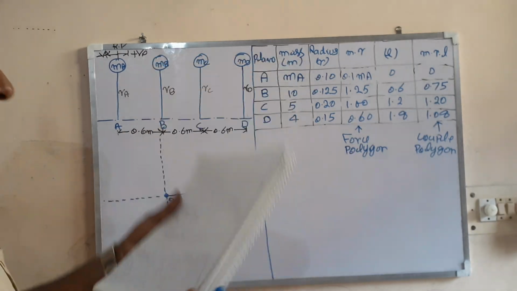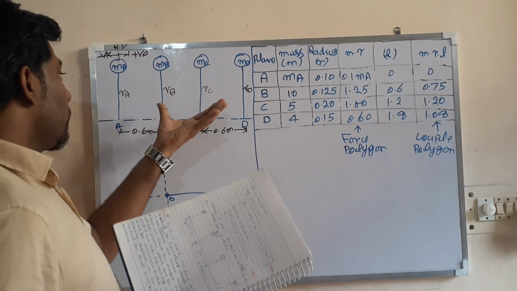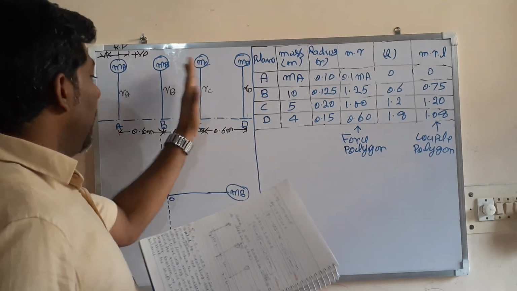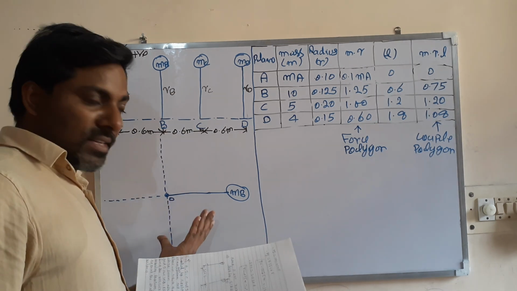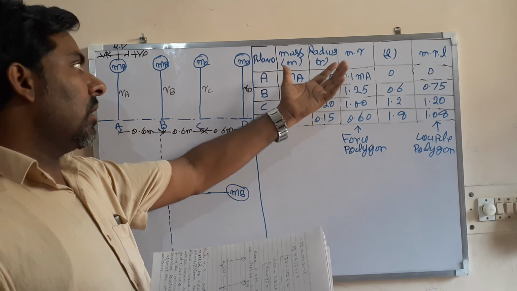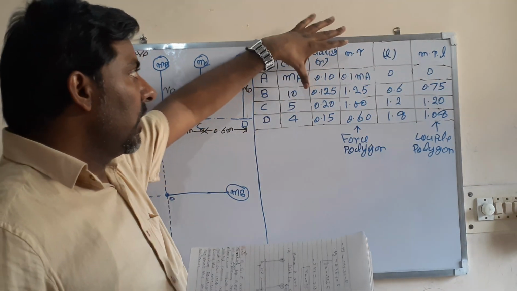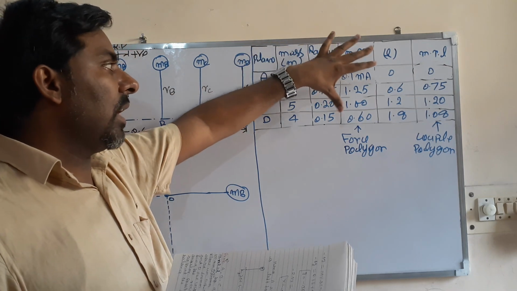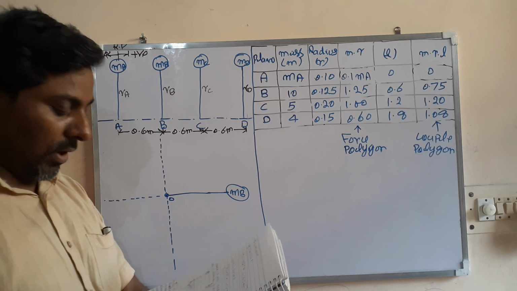Don't worry, I am also going to read this question. Here I am showing the relative position of the planes, the relative angular position of the masses, and the given data and their calculation. So this is the input table and the calculation table also. Let us read the question first very carefully.